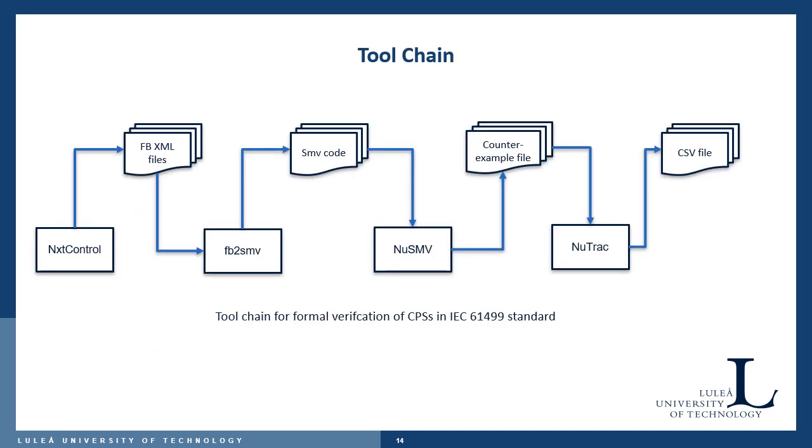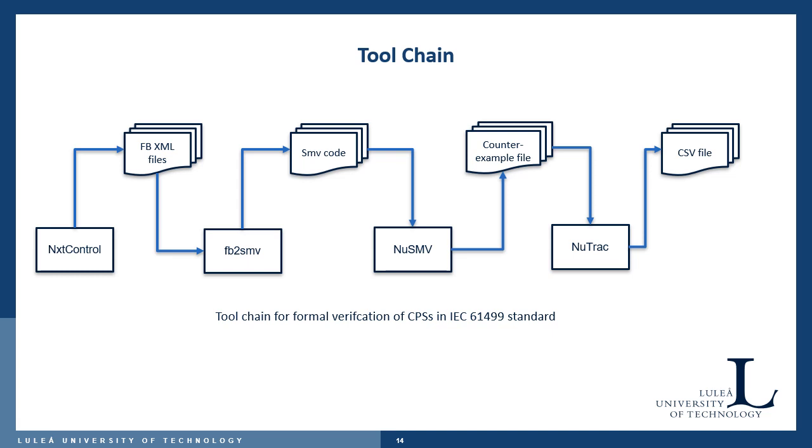We already constructed the discrete state model of the plant and also connected the plant model with the same controller in the exact same way as in the real configuration. In order to verify the system, we can use this toolchain. NST control provides function blocks in XML format, and these files are given as input to the FB to SMV converter, which converts the function blocks to SMV code. The SMV code is then fed to the NuSMV model checker for verification purposes.